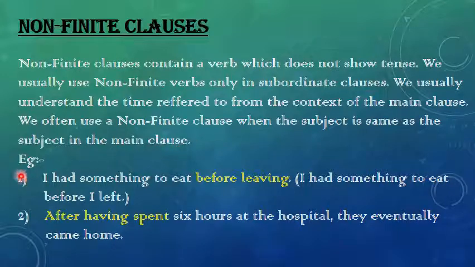Okay children, clear? So see some examples. I had something to eat before leaving. So, before leaving means before I left. Before leaving is the non-finite clause. After having spent 6 hours at the hospital, they eventually came home. So they eventually came home is the main clause, and after having spent 6 hours at the hospital is the subordinate clause, and this is the non-finite clause.